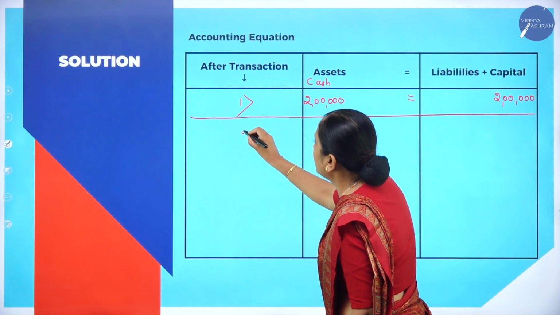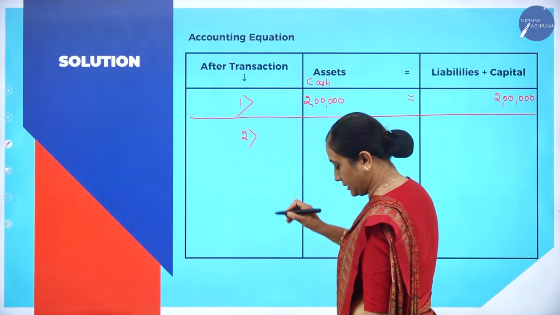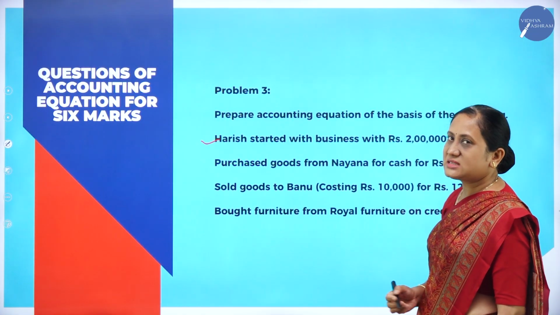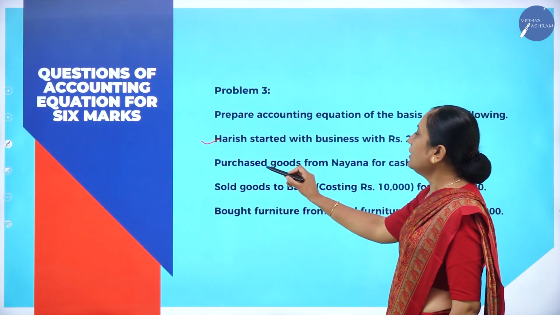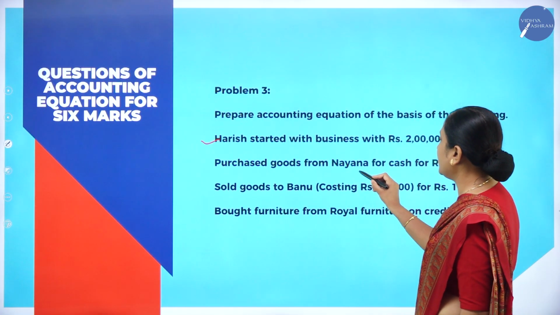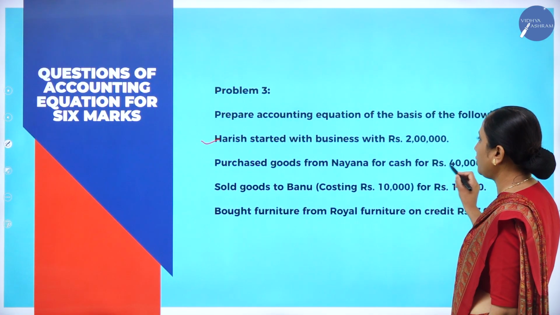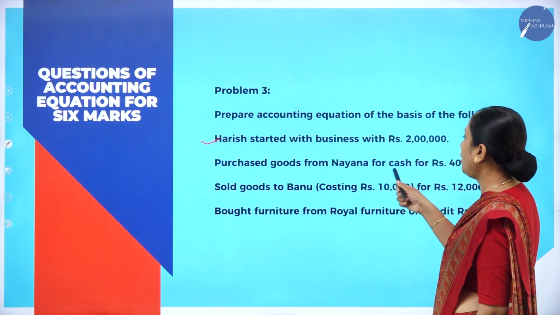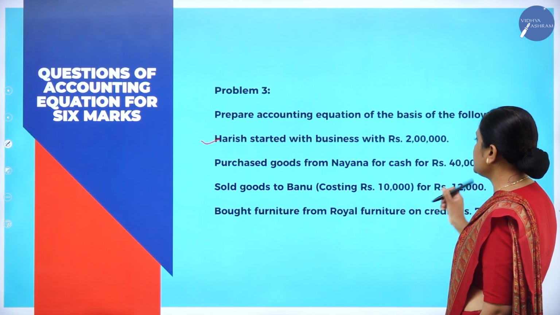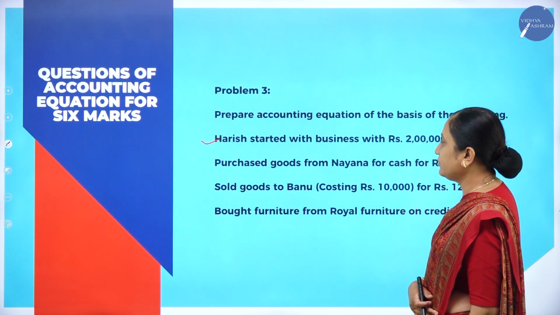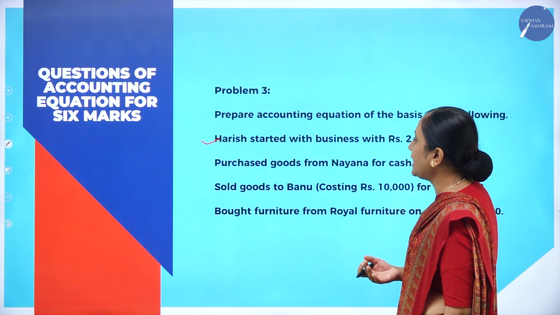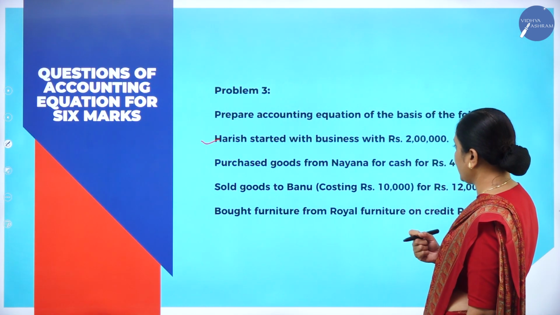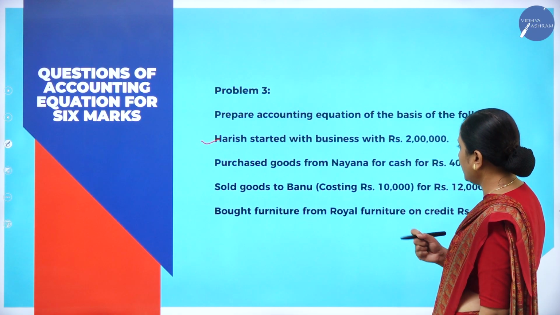Now we will record the second transaction. Now we will understand what the second transaction is. Purchased goods from Nayana for cash rupees 40,000. The meaning of this is the business has purchased goods from Nayana for cash.